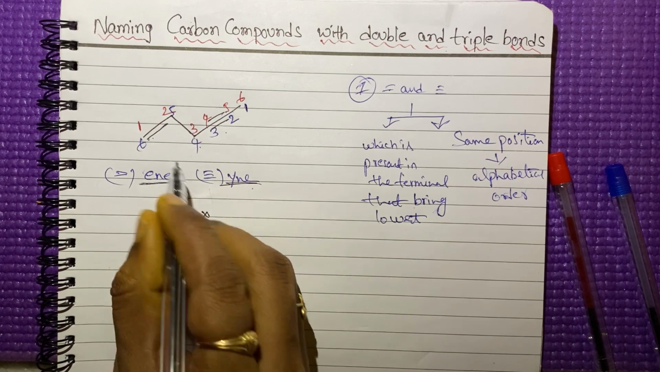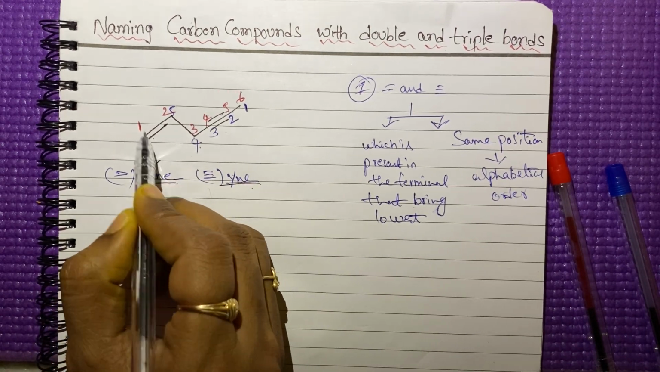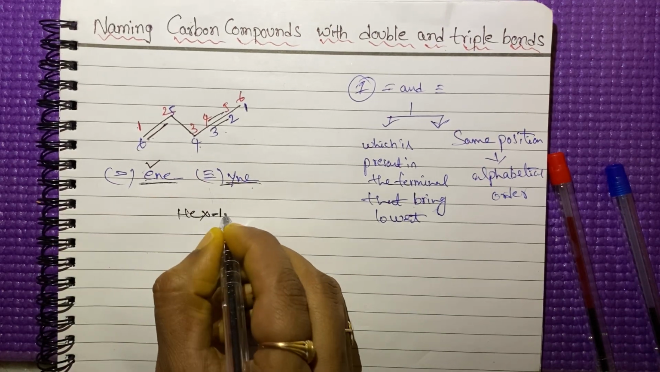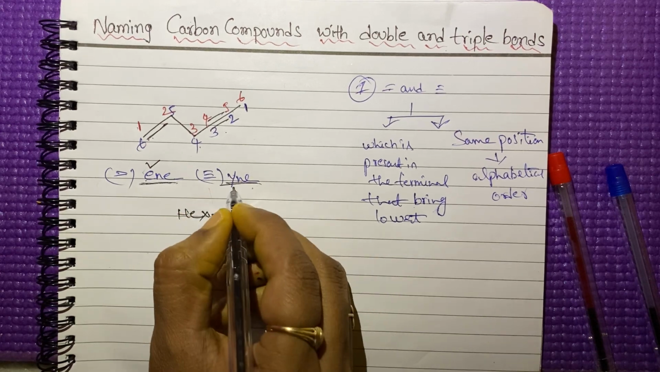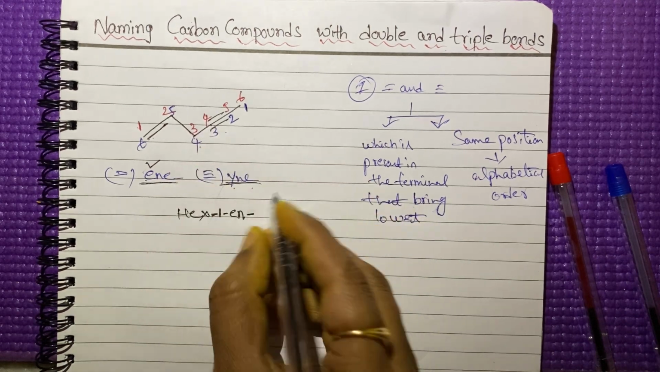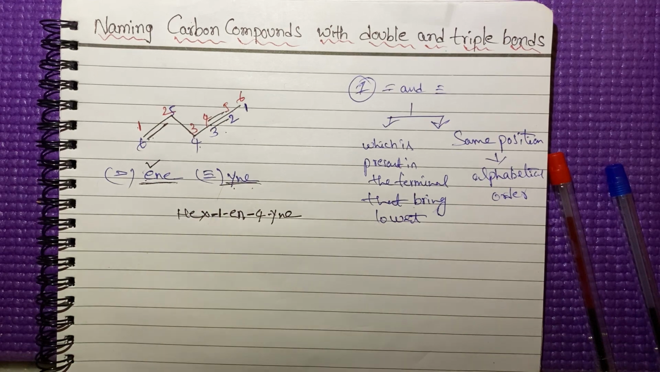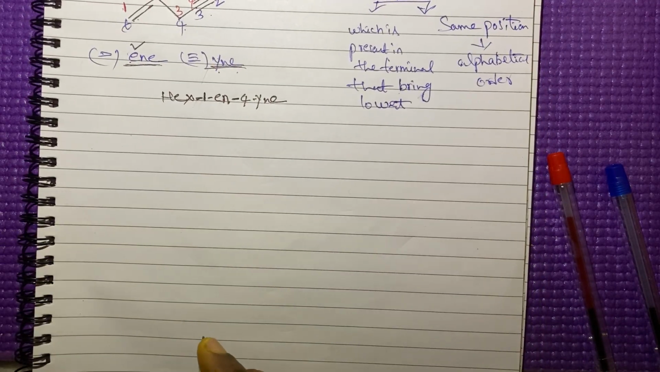Which one will come first? Ene will come first. So ene, in which position is it present? In the first position. Now you write hex-1-ene. Yne is present in which position? Fourth position. 4-yne. This is the name of this compound. Let us go for another example.